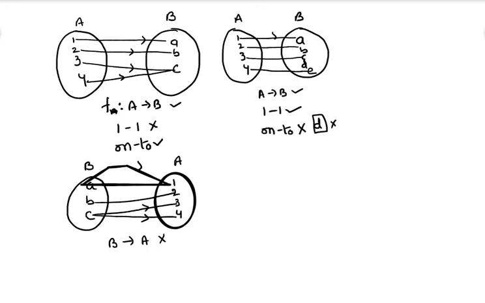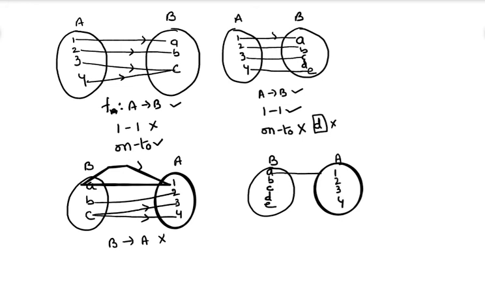But it is not an onto function, what can we say? Discuss the function from B to A. This is B and this is A. What are the elements in B? A, B, C, D, E. Here 1, 2, 3, 4. Now A connected to 1, B connected to 2, C connected to 3, and D has no connection, E connected with 4. But when D has no connection, it is not a function from B to A.